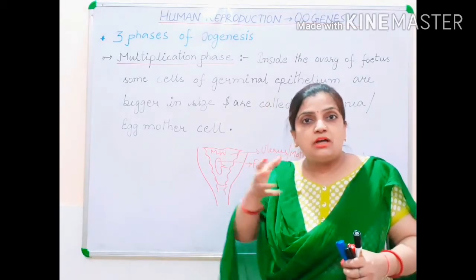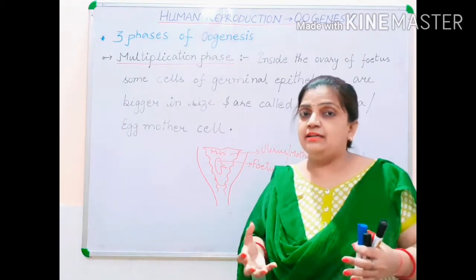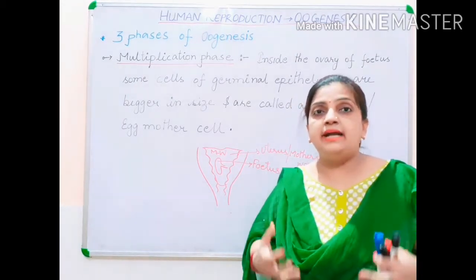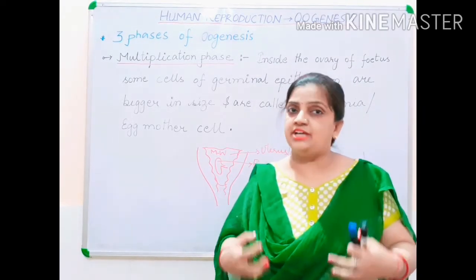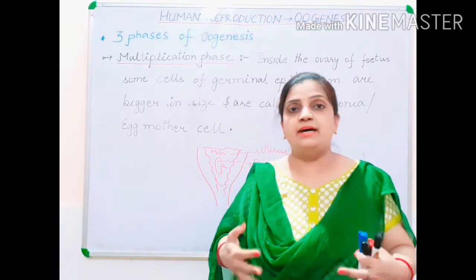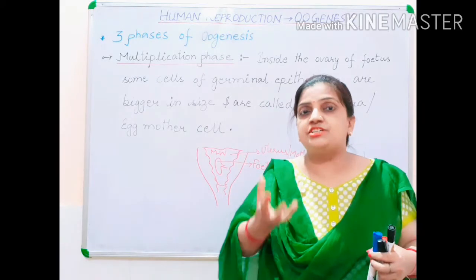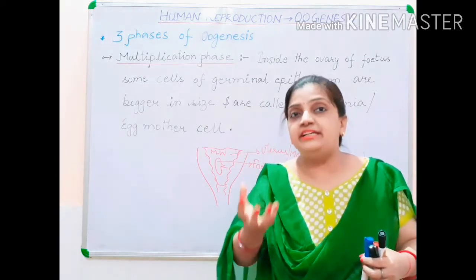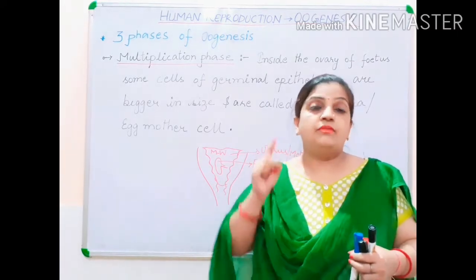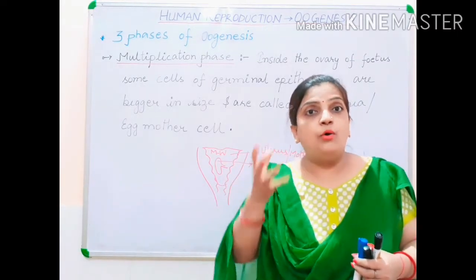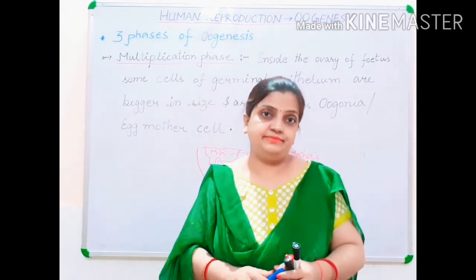Now the girl child has not taken birth, but the body developmental structure has started inside the female child, in the mother's womb. Now during that time, the ovary which is developing inside the fetus, I am talking about that ovary. During that time, the ovary is having its germinal epithelium layering.